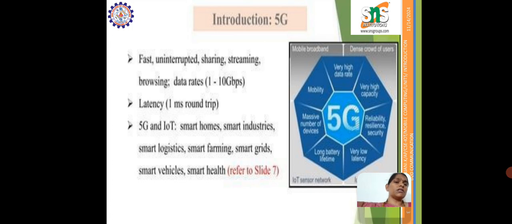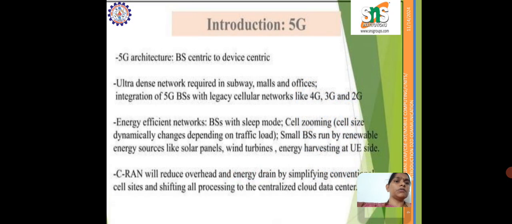We use these 5G networks in smart homes, smart industries, smart logistics, smart farming, smart grids, smart vehicles and smart health. So let us see in detail about the 5G architecture. 5G architecture moves from base station centric to device centric. It is an ultra dense network required in subways, malls, and offices. There is integration of 5G base stations with legacy cellular networks like 4G, 3G, and 2G.